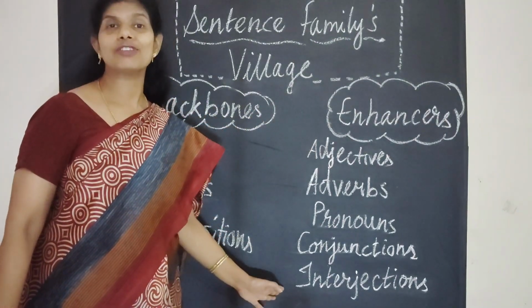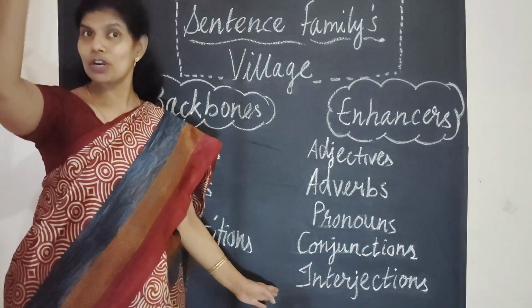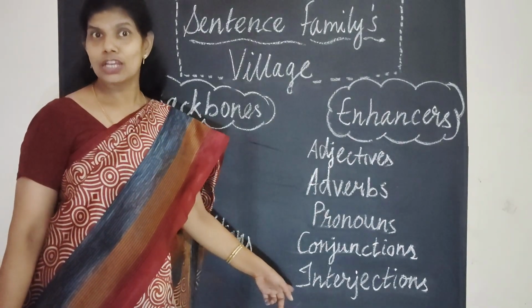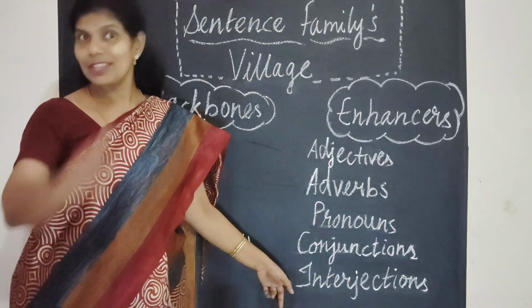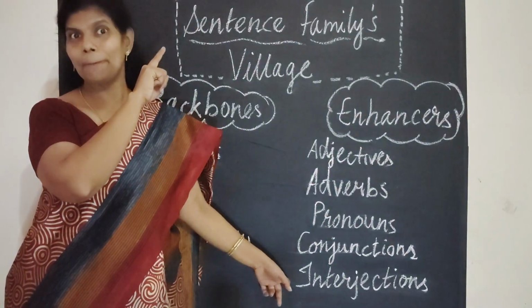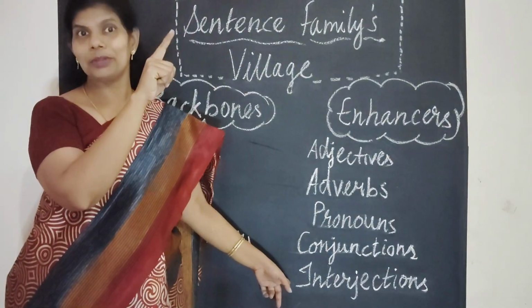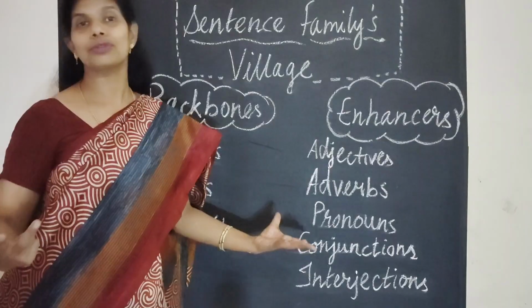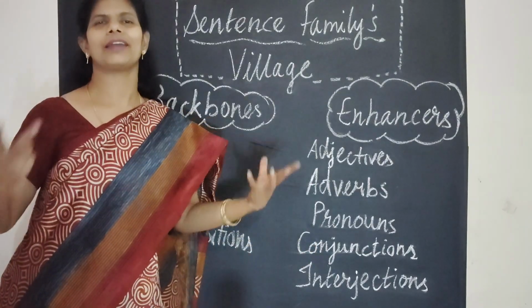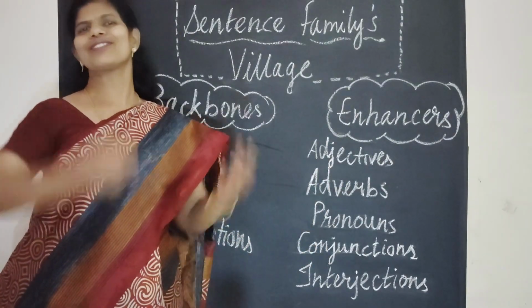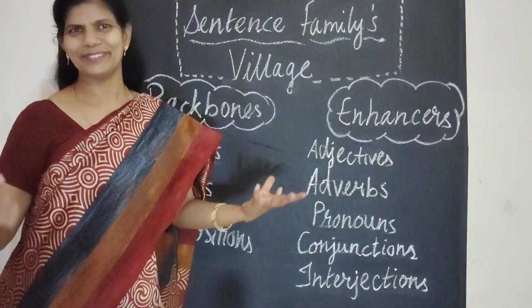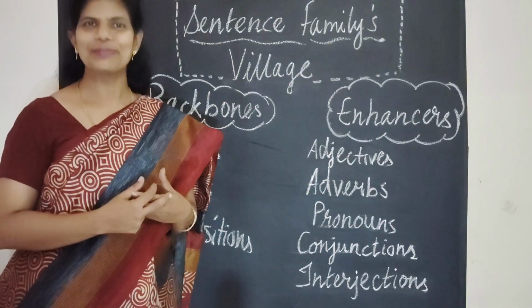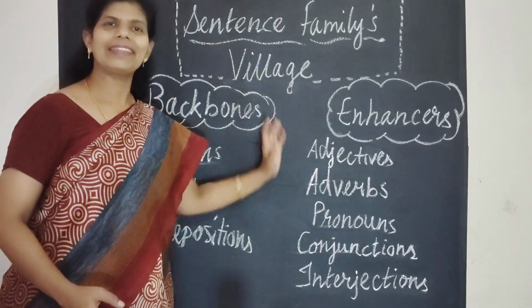Alright? And the last one is the interjections. I have already spoken about the interjections. She is the friend of the exclamatory sentence. You remember? She is like the exclamatory. She brings life. That is why I call her also an enhancer. Wherever she is, there is a lot of noise, because she makes a lot of noise. Alright, so these are the enhancers.